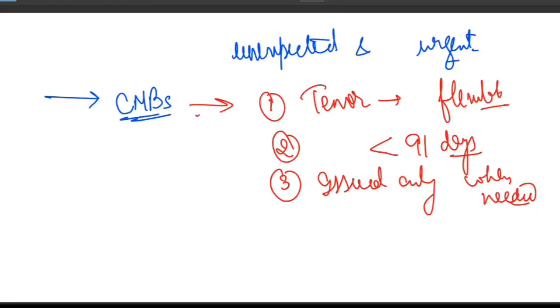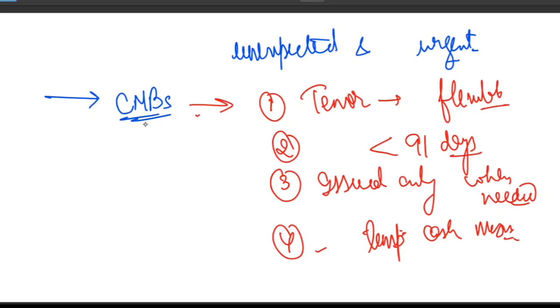And fourth, the purpose is to manage temporary cash mismatch. So CMB are like a short-term quick loan, while T-bill are steady planned borrowing. That's the difference.